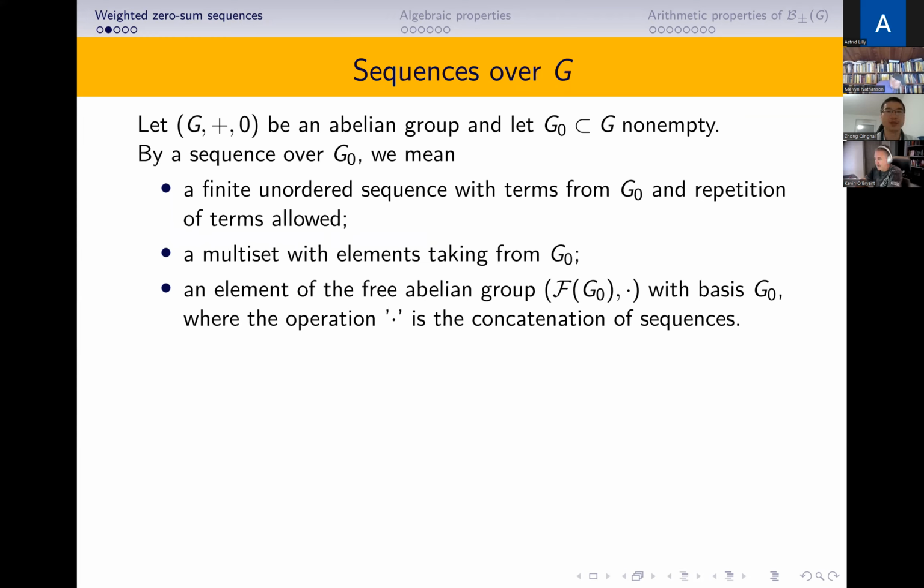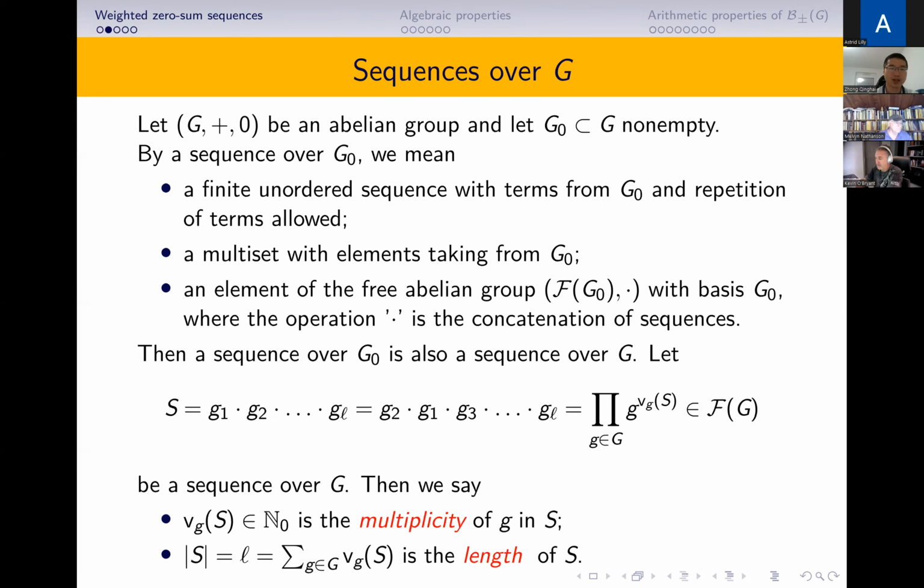First, we consider sequences over a finite abelian group. Let G be an additively written abelian group, and let G0 be a non-empty subset. By a sequence over G0, we mean a finite unordered sequence with terms from G0, where repetition of terms is allowed. Or you can see it as a multiset with elements taken from G0, or you can view it as an element of the free abelian monoid F(G0) with basis G0, where the operation is concatenation of sequences.